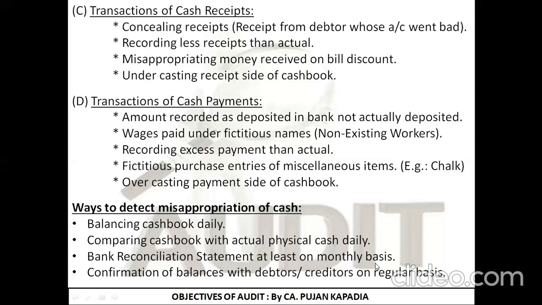As a businessman, on a monthly or 15-day basis, I am supposed to contact my debtors and creditors and ask them what the outstanding balance is in their books of account. Then I compare the confirmation they send me with the actual position in my books of account. If there is any mistake or misappropriation in that account, I can easily trace it. So this is all about how to detect the misappropriation of cash.